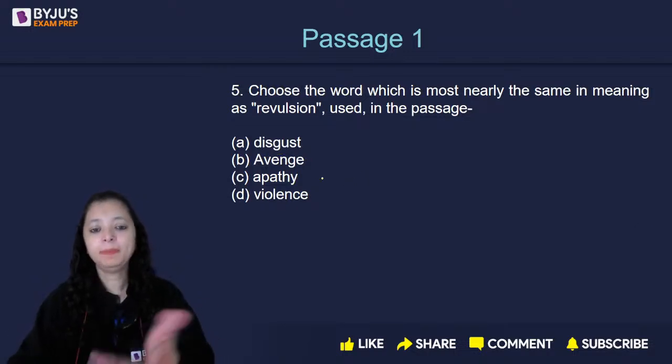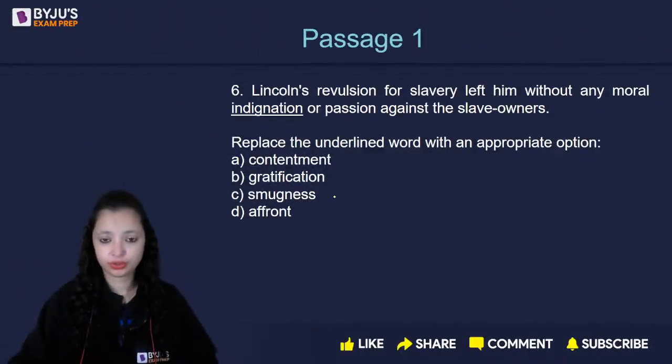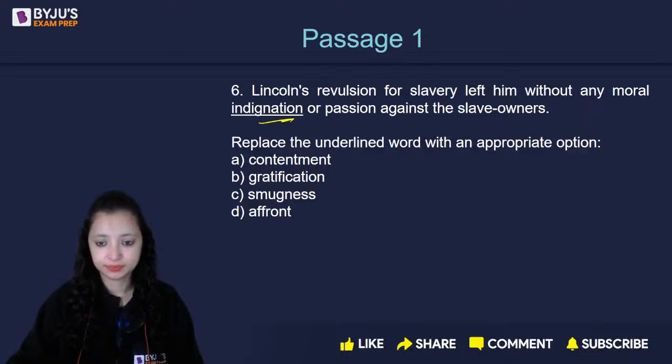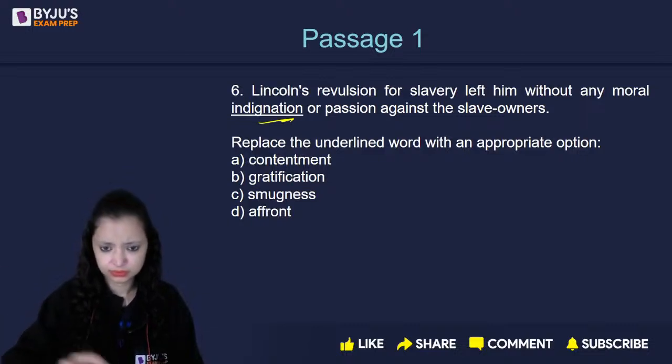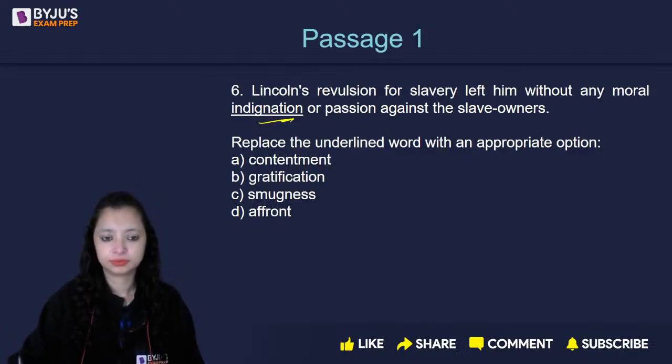ठीक है? Apathy is no feeling at all. Okay, read the question carefully. Lincoln's revulsion for slavery left him without any moral indignation or passion against the slave owners. Indignation has to be replaced with another word. Contentment, gratification, smugness, affront.